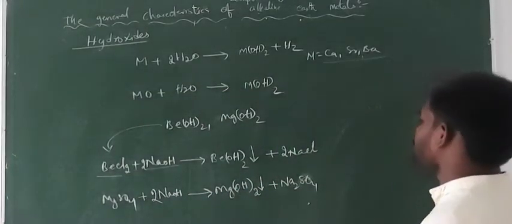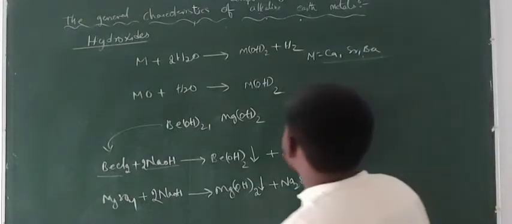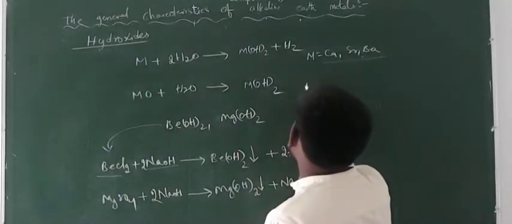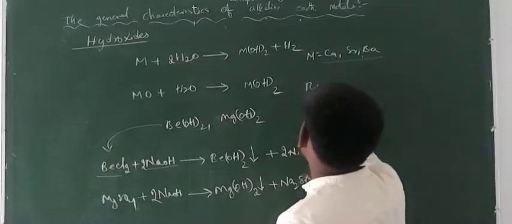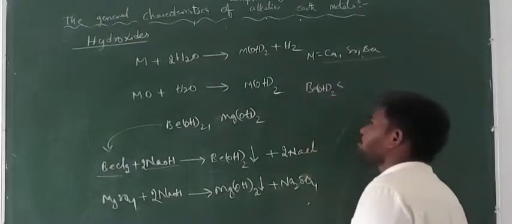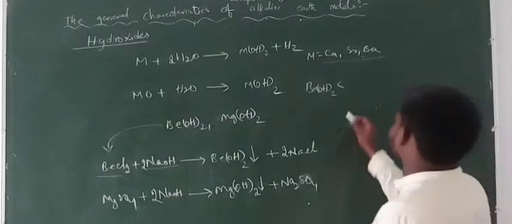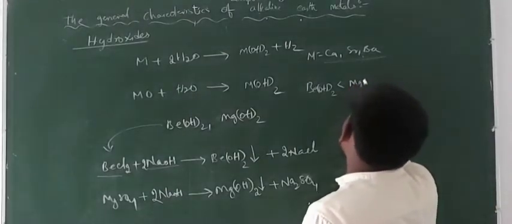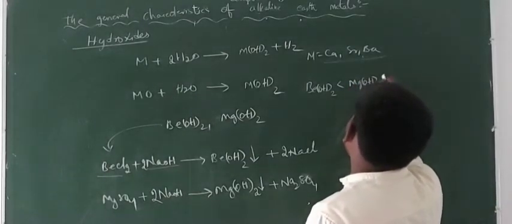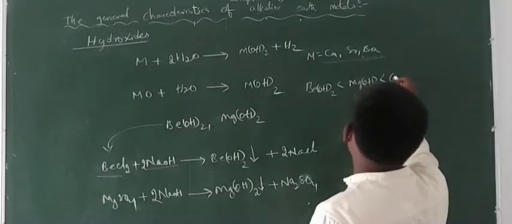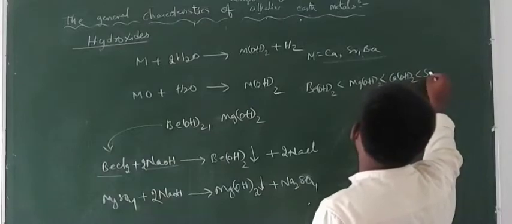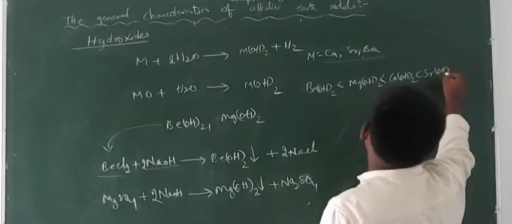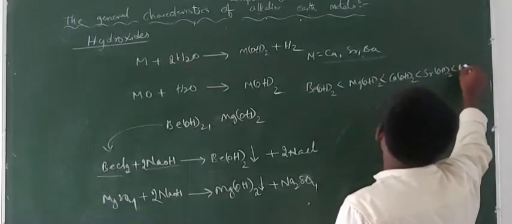Now when you compare the basic strength of these hydroxides, we get it like this: Be(OH)2 is the least basic among all the hydroxides of the alkaline earth group elements. After this, magnesium hydroxide, followed by calcium hydroxide and strontium hydroxide, and next barium hydroxide.